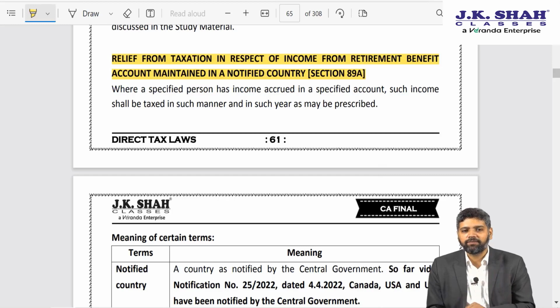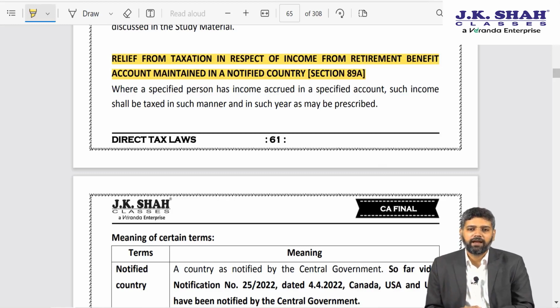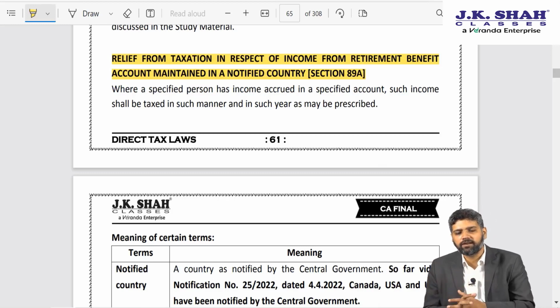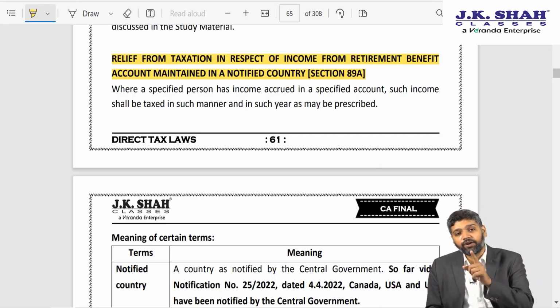Now I have retired, I come back to India for good. I have got a corpus in the retirement benefit account of 1 crore rupees. Every year naturally in that retirement benefit account on my corpus interest will be earned, but that is not taxable in my hands until and unless I withdraw from that account.